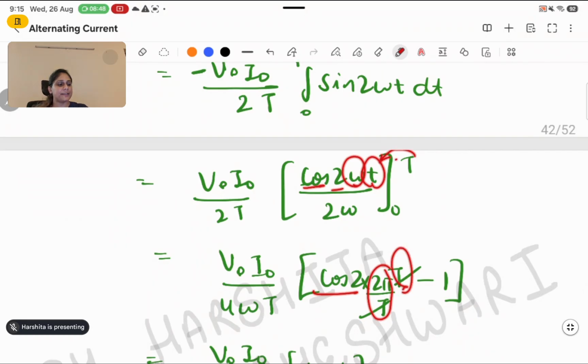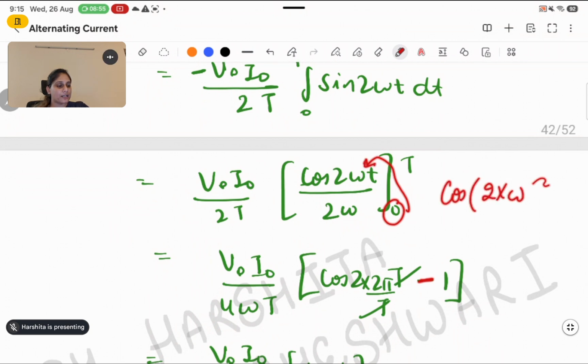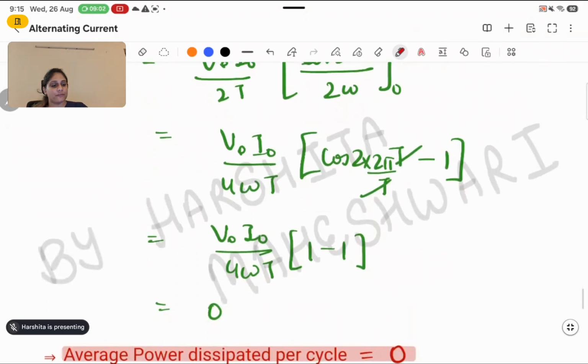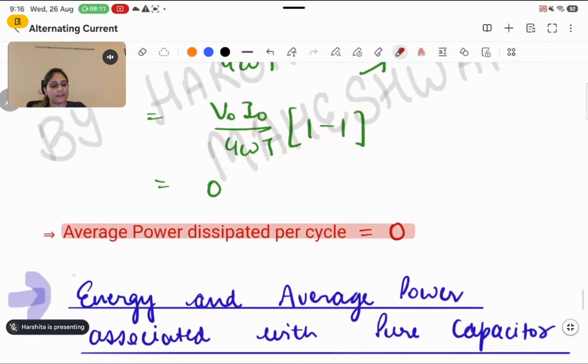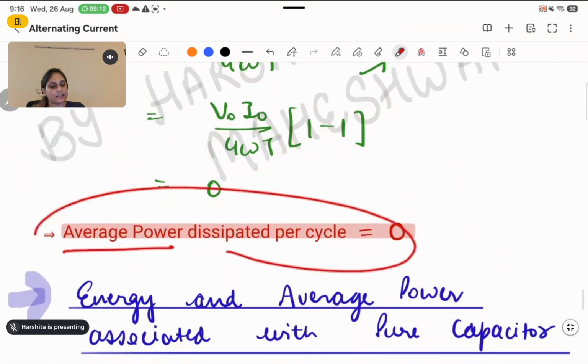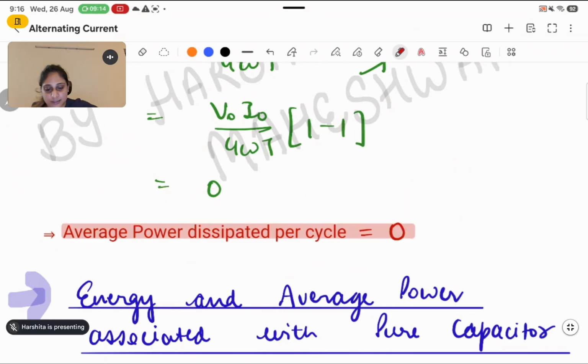Okay. Now minus, as soon as I put 0 in place of small t, it will be cos 2 into omega into 0, which will be whole cos 0, right? So cos 0 is 1. Make sure it's the same. Do not make any mistake here. So V naught into I naught by 4 omega, and into 1 minus 1, which will become 0. So that's why we are getting that the average power dissipated per cycle in the case of the purely inductive circuit is 0. Mark this expression.